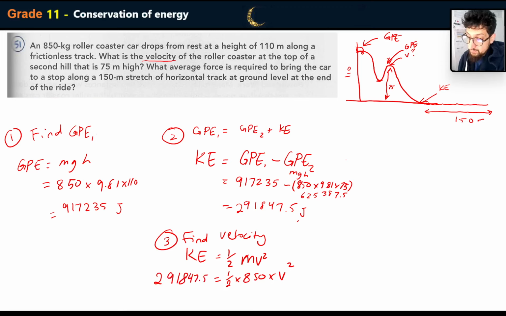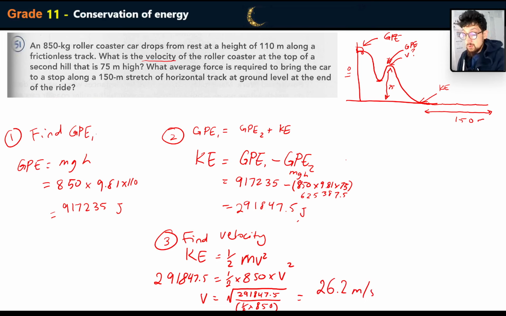291,847.5. Okay, so you can use shift solve, or you can use that. 291,847.5 all over half times 850. Okay, so divided by... so it's approximately 26.2 meters per second.